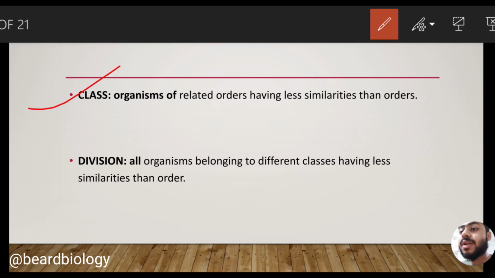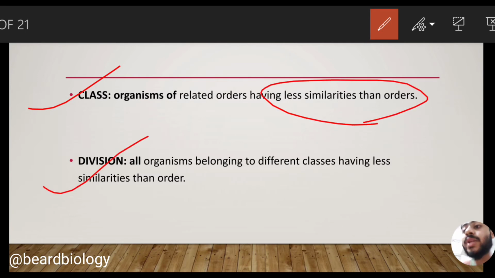Now let me come to the class. Similarly, class consists of related orders, which have fewer similarities than the order. Now let us go to the division. Similarly, all organisms belonging to the different classes have fewer similarities than the order.